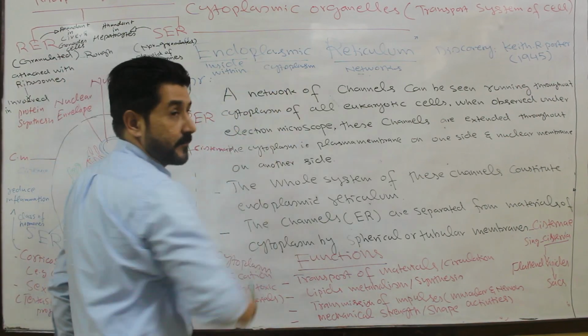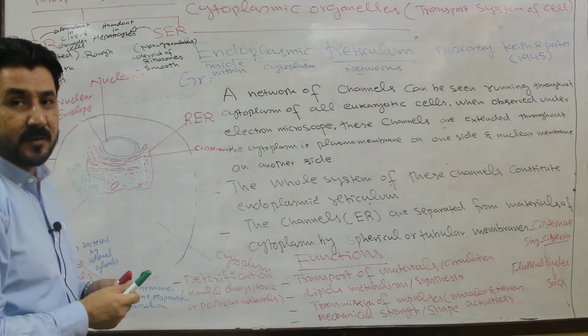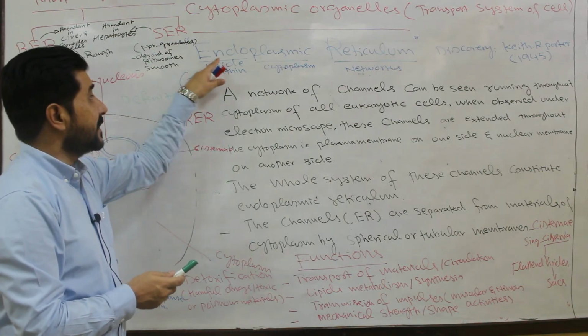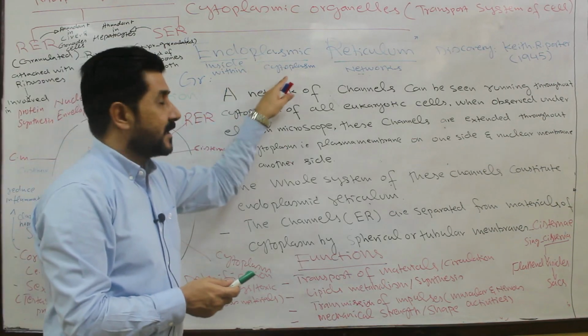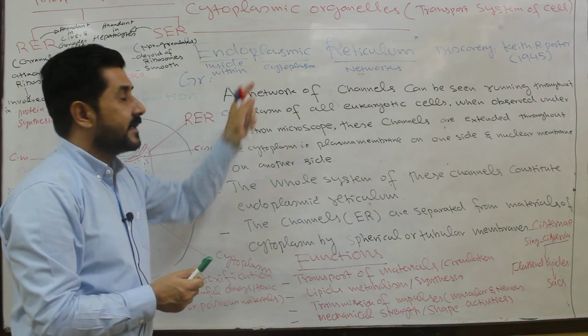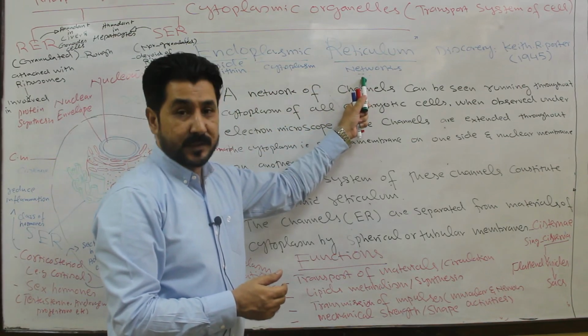The word endoplasmic reticulum is derived from a Greek word, where endo means inside or within, plasmic means cytoplasm, so inside the cytoplasm, and reticulum means network.